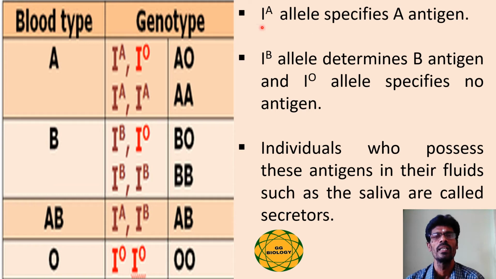The presence of allele IA determines antigen A, the presence of allele IB determines antigen B, and the presence of allele IO specifies no antigen on the RBC. Individuals who possess these antigens in their body fluids, such as the saliva, are also called secretors.